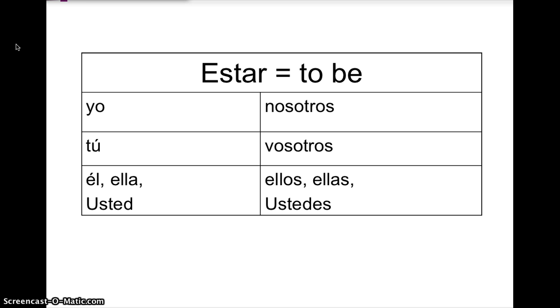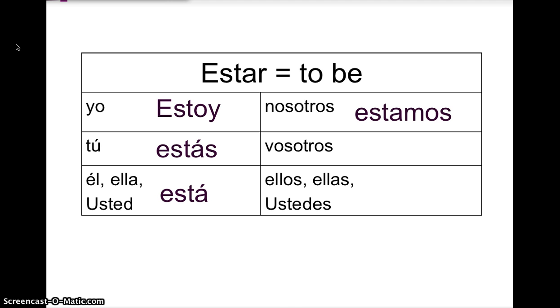Estar also means to be. We're going to talk about the differences in the next couple of days. Estoy, estás, está, estamos, estáis, están. Notice how the top 2 boxes do not carry accents, but the rest of them do on the A's.